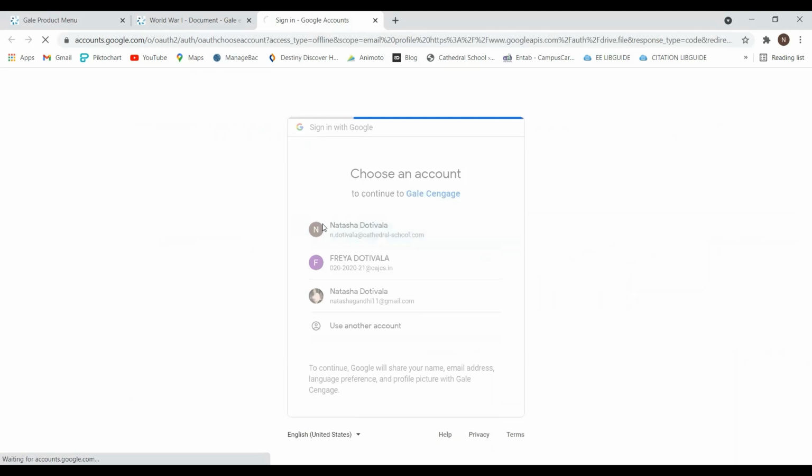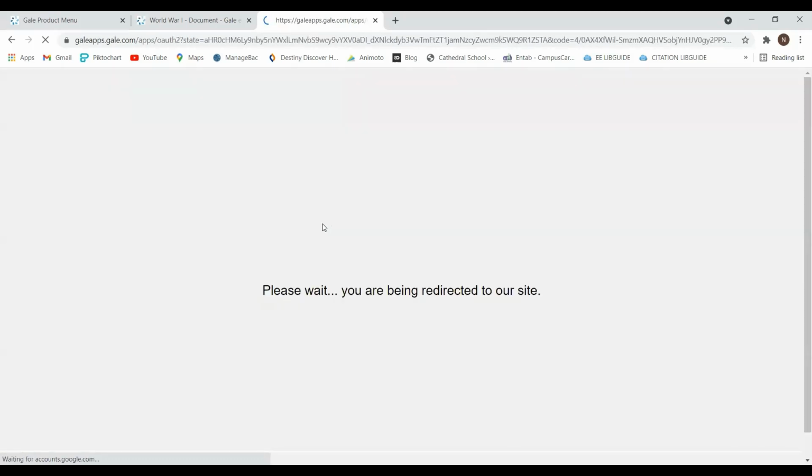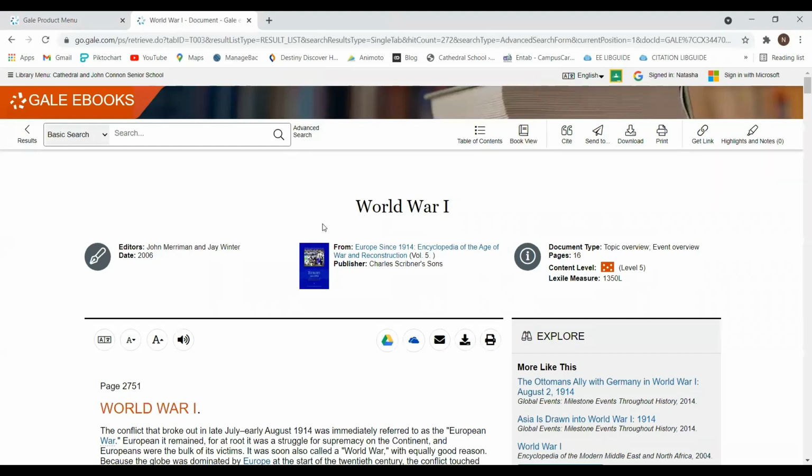So I can sign in. It is good that you can sign in with your Google account. Once I sign in, whatever changes, whatever citations I save will get saved to my account.